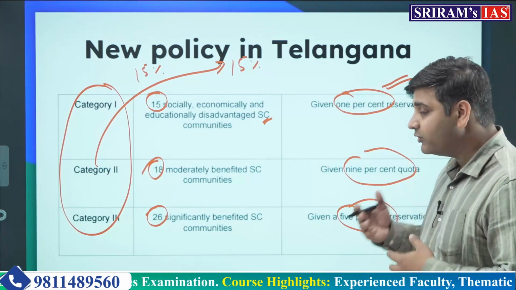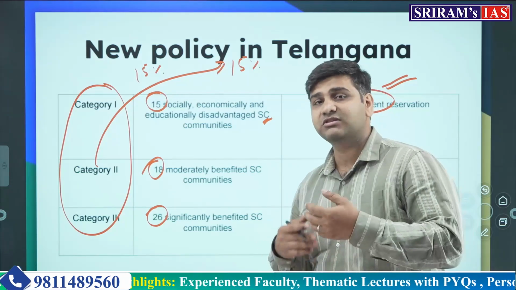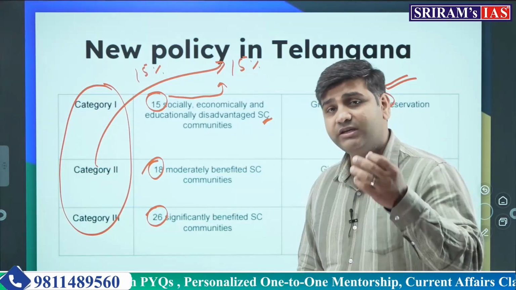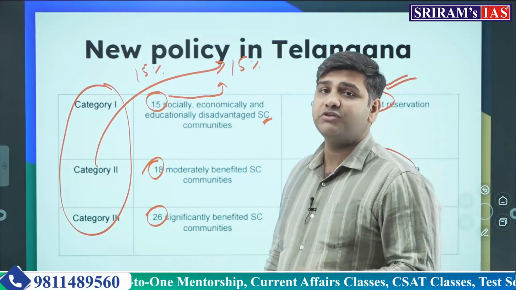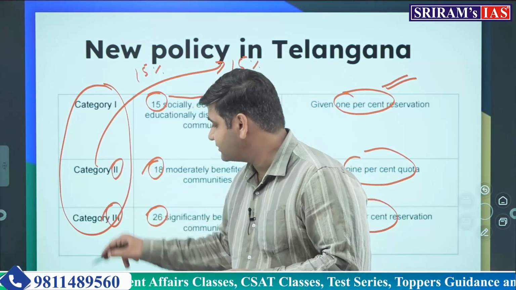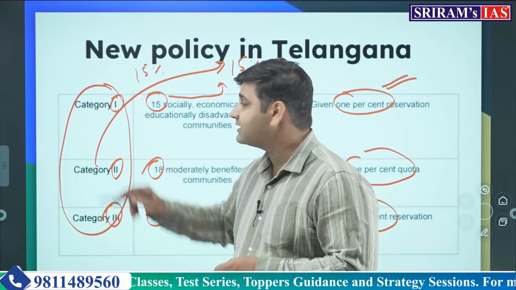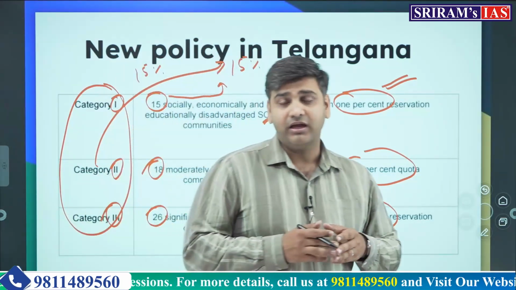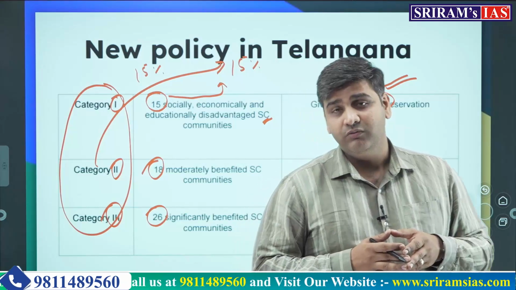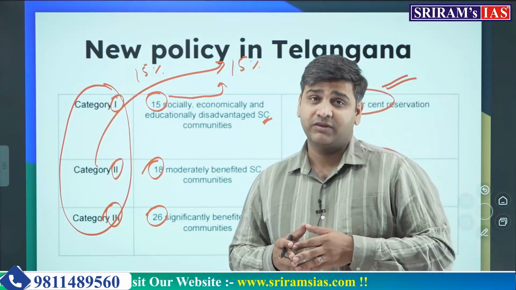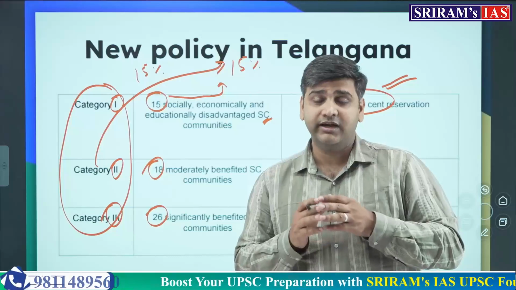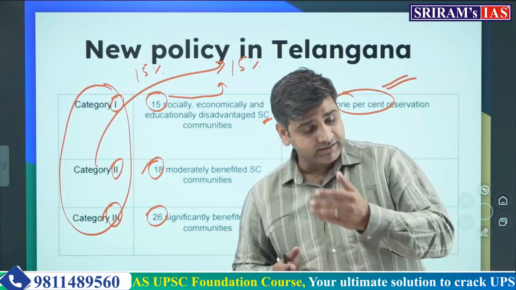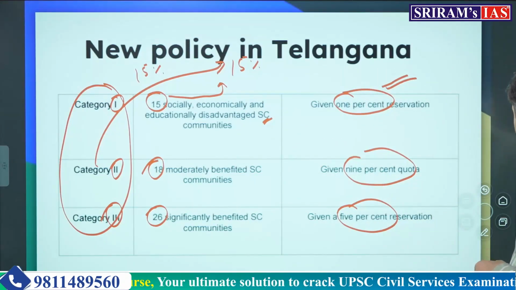If subcategorization had not been there, there would have been a possibility that these 15 communities would not get the benefit of reservation at all, because the total benefit of reservation would have been taken by these two categories. And at last, this one category would not be left with any job or position in an educational institute, which it deserves. So to do justice to the reservation policy, subcategorization is a must, and Telangana becomes the first state to do so.